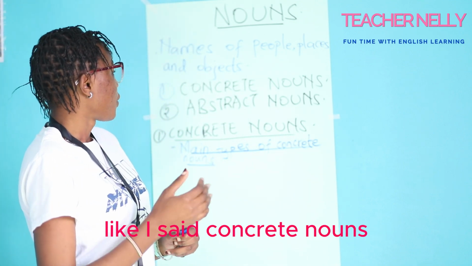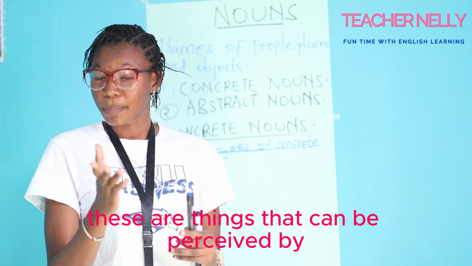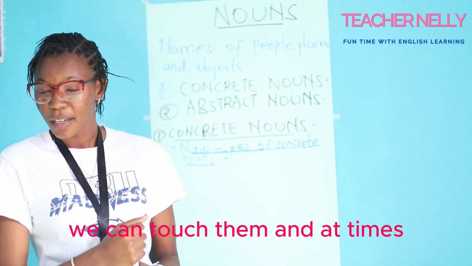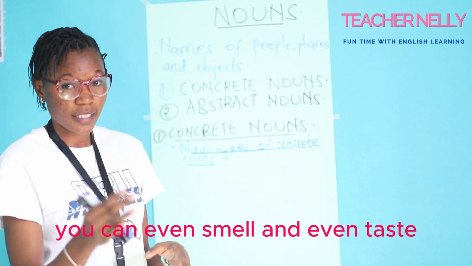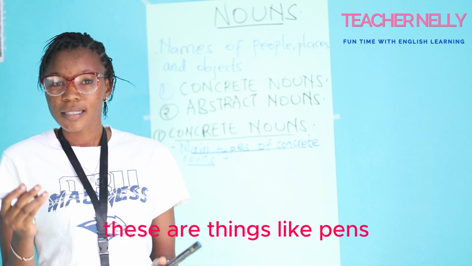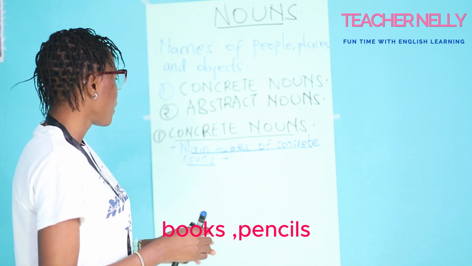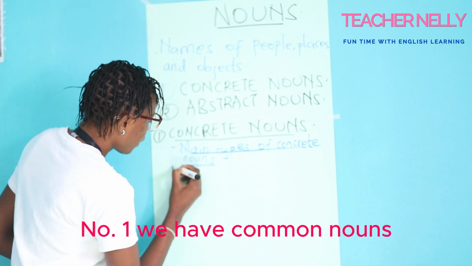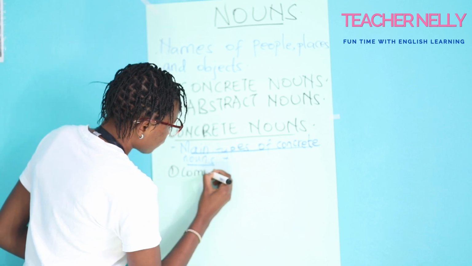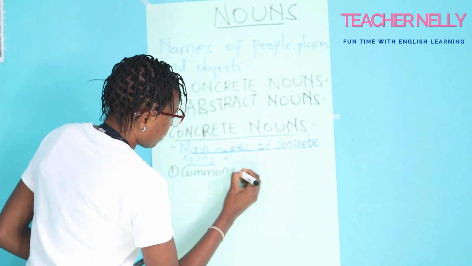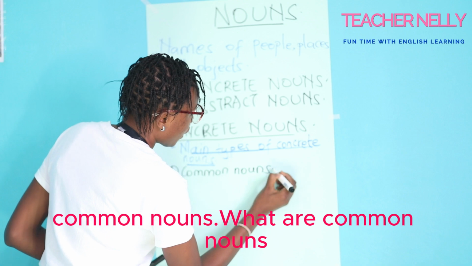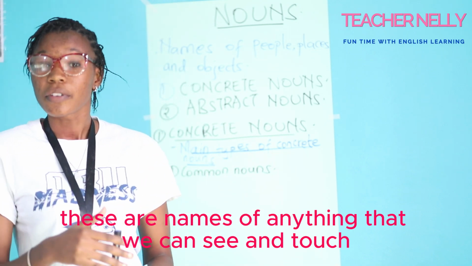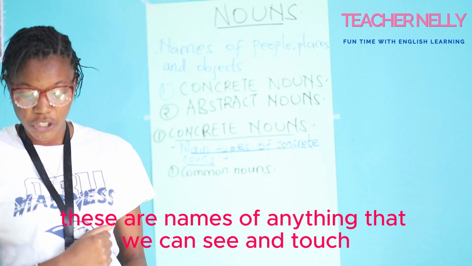Like I said, concrete nouns, these are things that can be perceived by all the five senses. Like you can see them, we can touch them, and at times you can even smell and even taste. These are things like pens, books, pencils. So when we are looking at main types of concrete nouns, number one, we have common nouns. What are common nouns? Common nouns these are names of anything that we can see and touch.